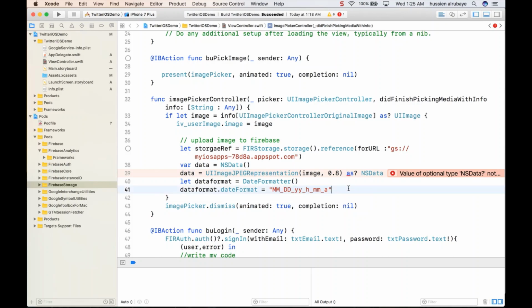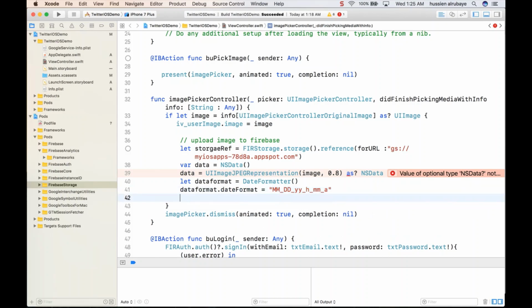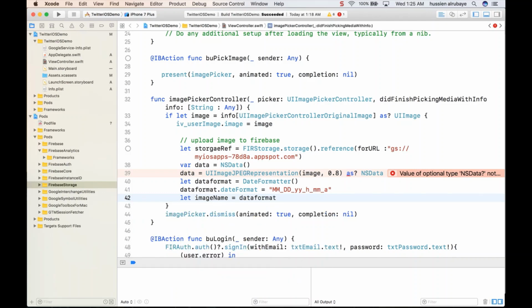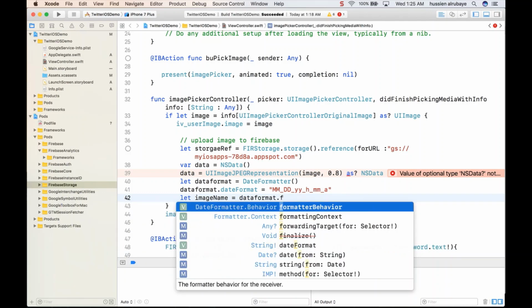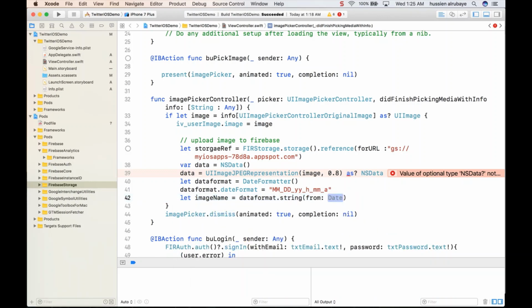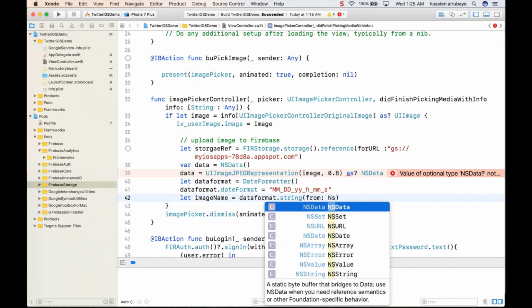Then you say, okay, I want to set the image name. You say, let imageName, like the image name in the Firebase, will be equal to dateFormat.string from, I think. Then you give it the NSDate.